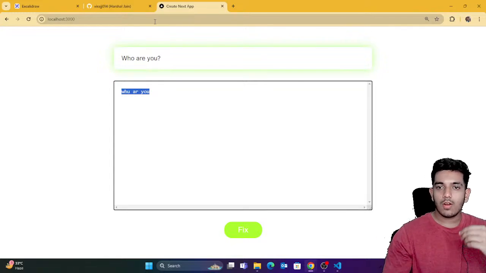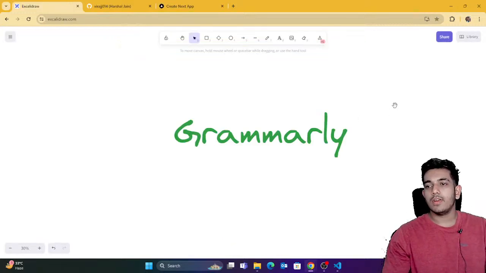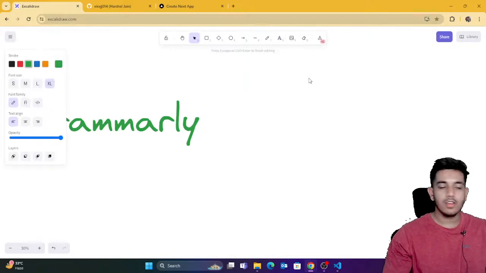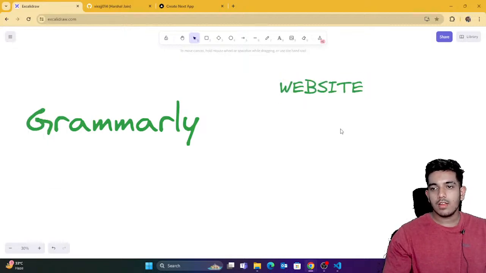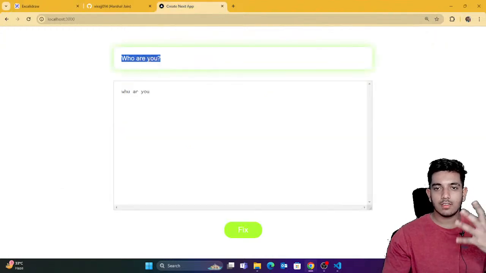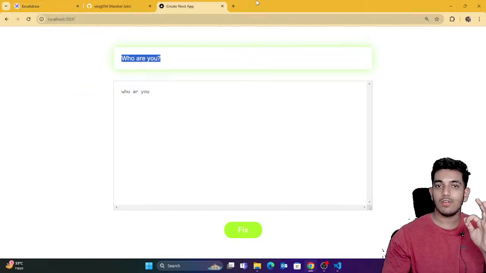Perfect. So let me just give you a basic architecture for today. It's very simple. You're gonna have a front end, your website. So your website would be here. Now your website is gonna interact so that you are gonna correct things. How you can correct things? For that we're gonna use an AI, which is Google's Gemini.